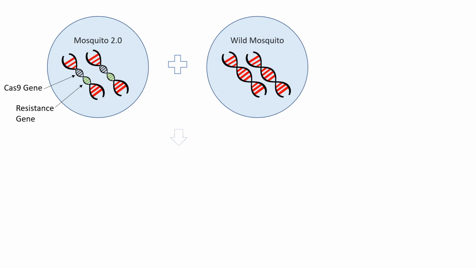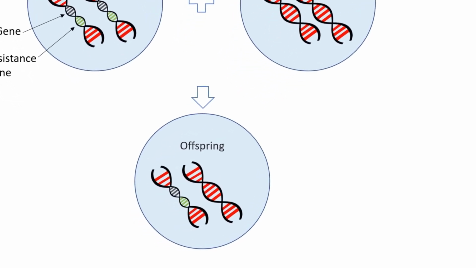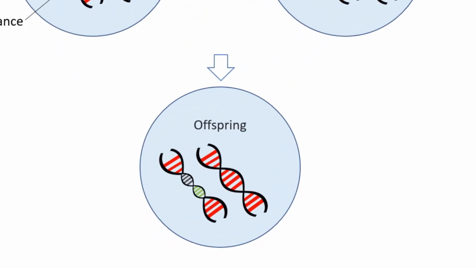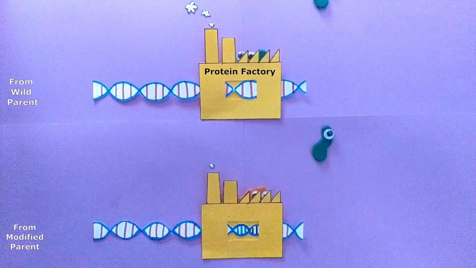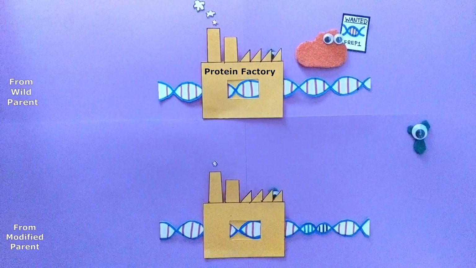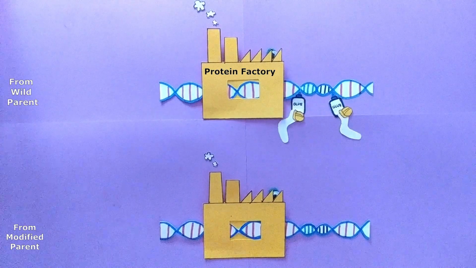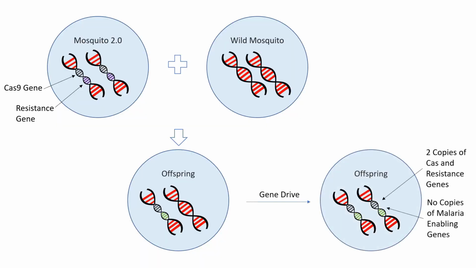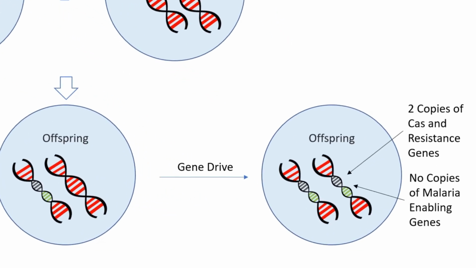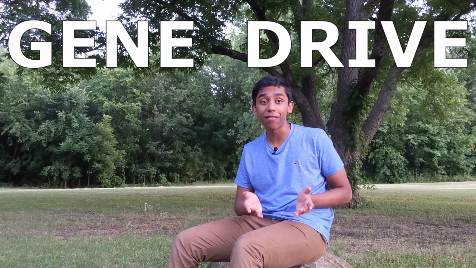When this mosquito mates with a wild mosquito, their offspring would inherit the Cas and the resistance genes from the modified parent, and the malaria-enabling genes from the wild parent. Cas9 produced from the Cas gene will cut out the malaria gene in the offspring. Then, the cell will repair the break by copying both the Cas and resistance genes. Because of this, all the offspring would have only the modified version of the gene, gaining malaria resistance and the ability to propagate it. This is a CRISPR gene drive, and it might be our best bet against malaria.